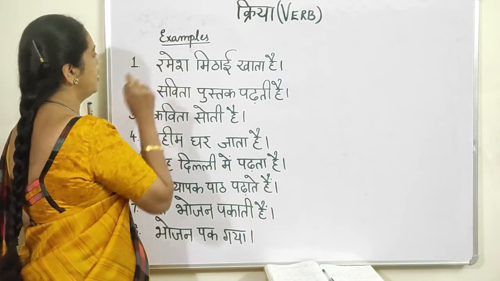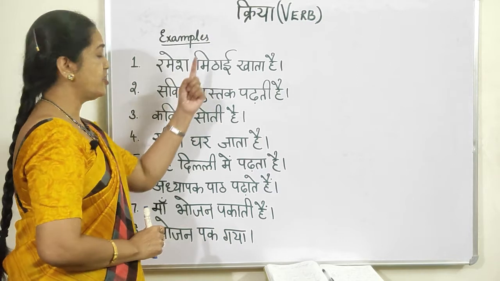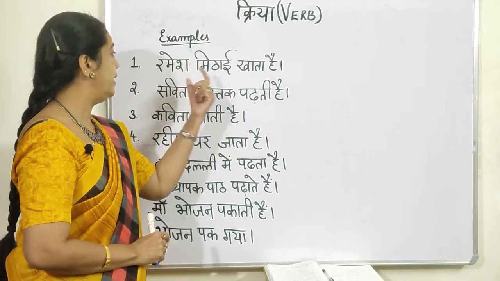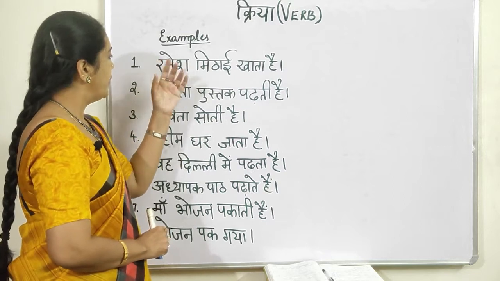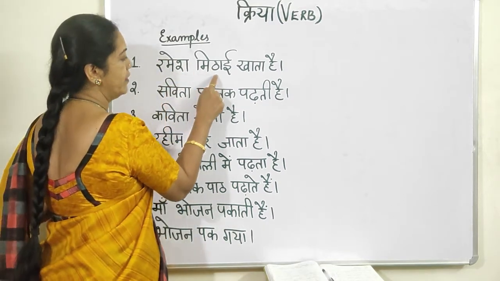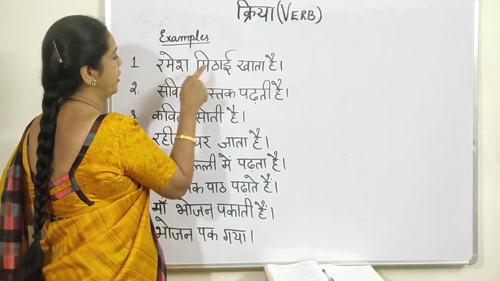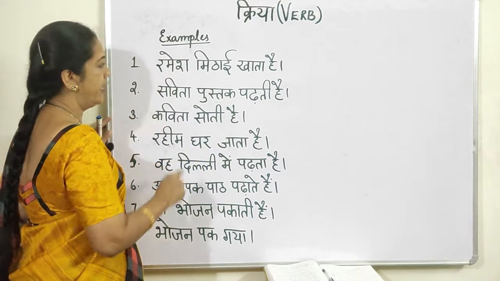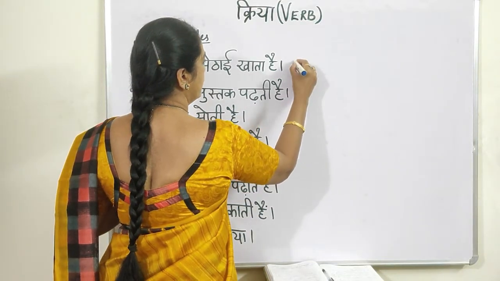Now see here, Ramesh mithai khata hai. Ramesh eats sweets. In this sentence, you have a karta, a karma, and a kriya, that is subject, object, verb. This is sakarmak.